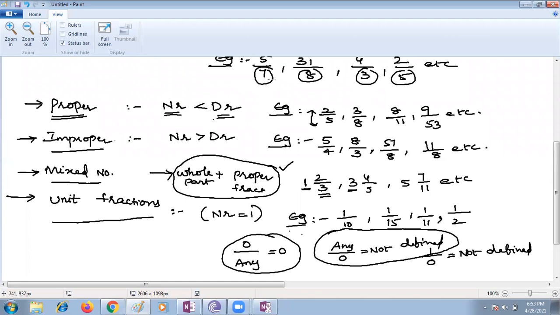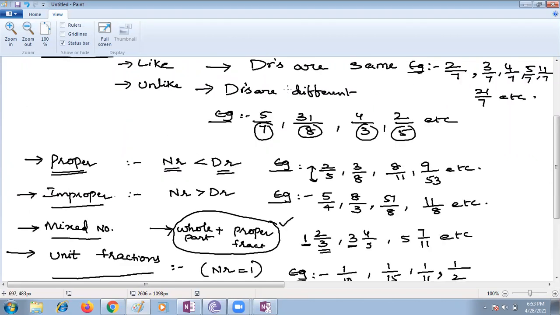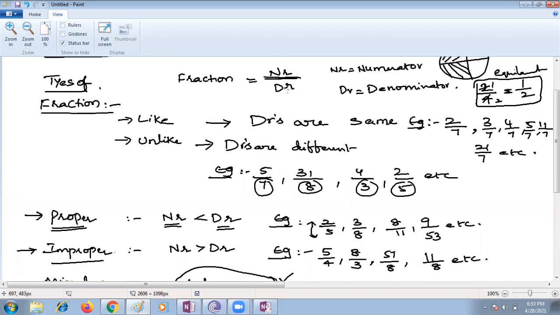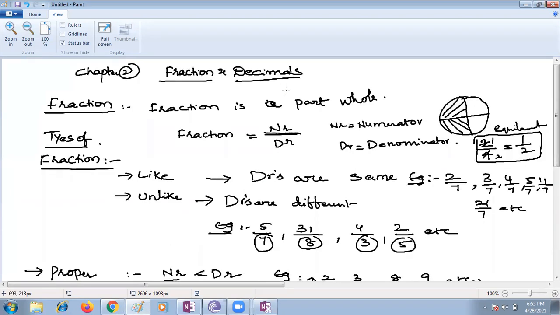That's all the base part, children. Now just see, there are different types we are discussing. Fraction is a part of a whole. It is in the form of numerator by denominator. There are two important types of fractions, like and unlike. Like fractions means the denominators are the same. Unlike fractions means the denominators are different.